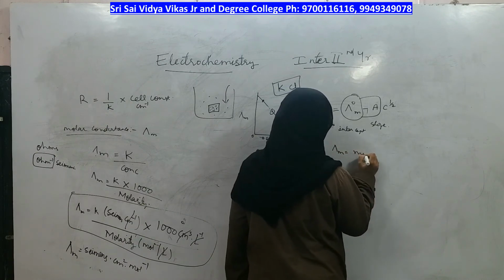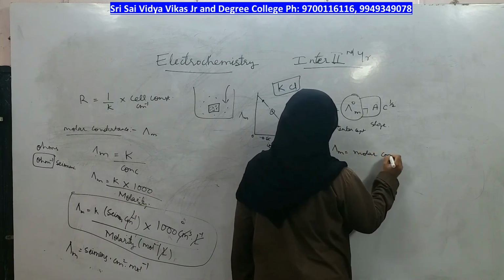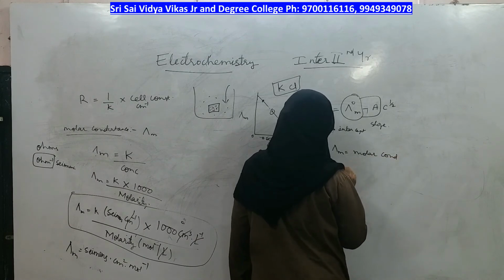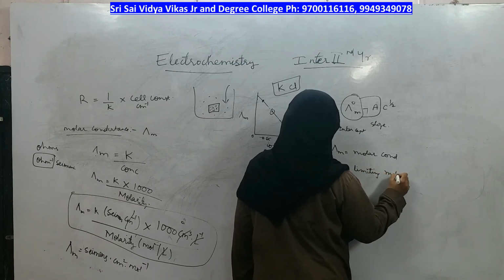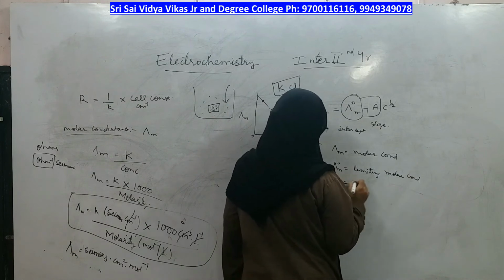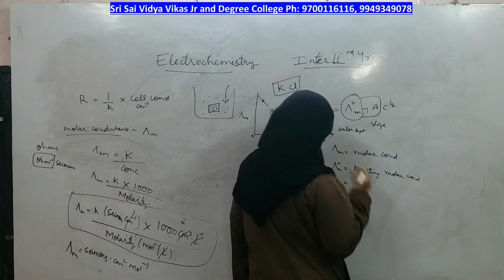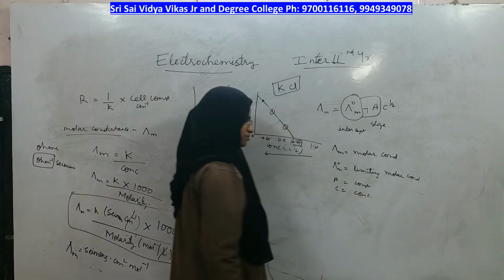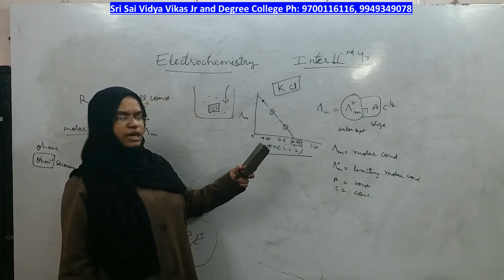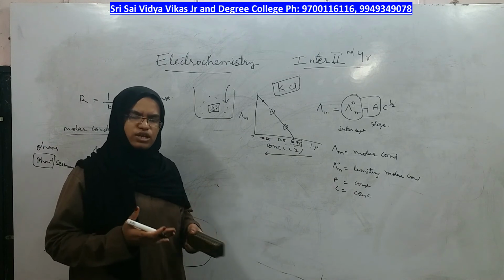This is molar conductance, this is limiting molar conductance. A is a constant, right? C is the concentration term, right? So this is what happens in the strong electrolyte.